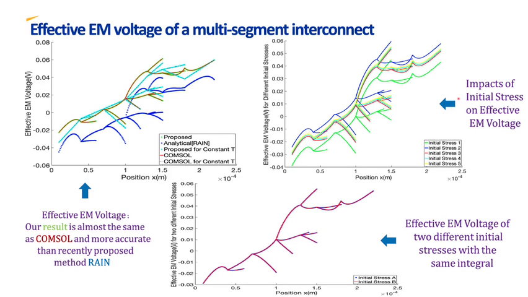Here also you can see the importance of the impacts of initial stress on effective EM voltage and EM immortality check. And finally, we show that in some special cases, the effective EM voltage of two different initial stresses can be the same if and only if the integrations of the two initial stresses are the same.